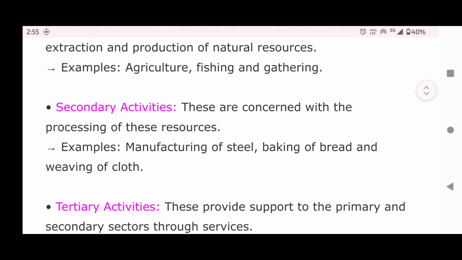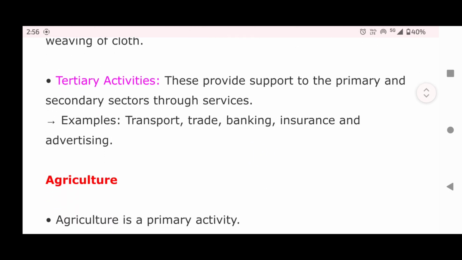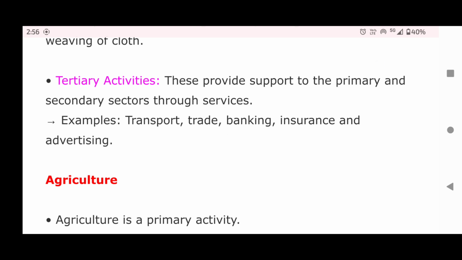Secondary activities. Secondary activities are concerned with processing of these resources. For example, manufacturing of steels, baking of breads, and weaving of clothes. Tertiary activities. Tertiary activities are those which provide support to the primary and secondary sectors through services. For example, transport, trade, banking, insurance, and advertising.